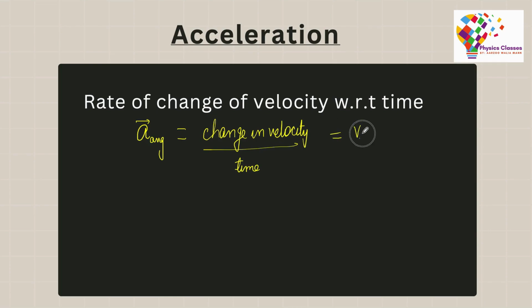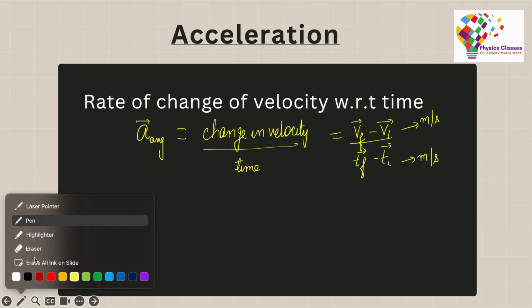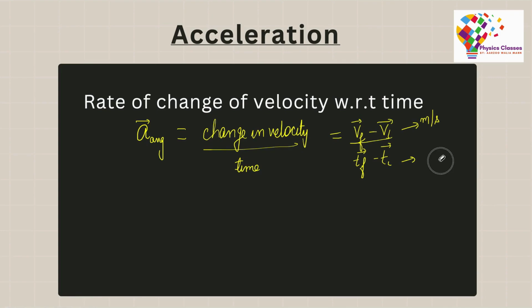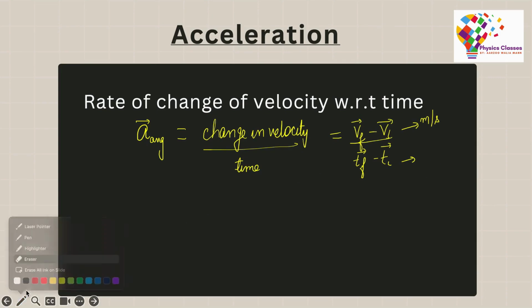Now because velocity is measured in meter per second and time is measured in seconds, the unit for acceleration would be meter per second square. Many a times children get confused whether it's acceleration or velocity. Always look at the units. It will sort half of your doubts. So this is a meter per second square here.